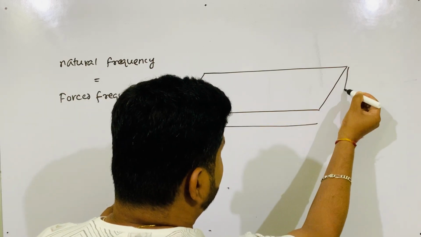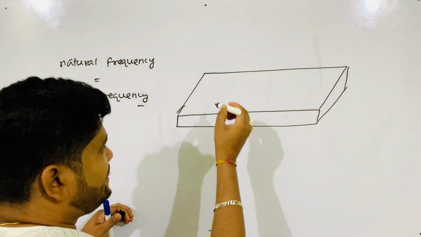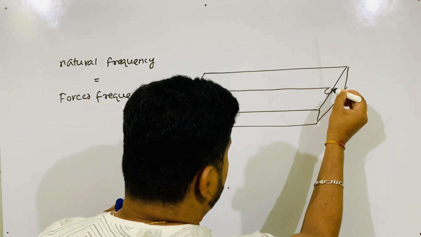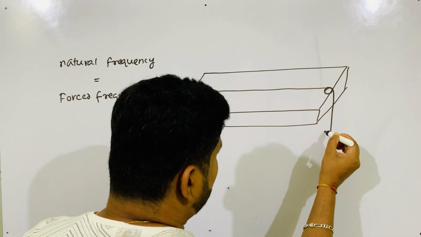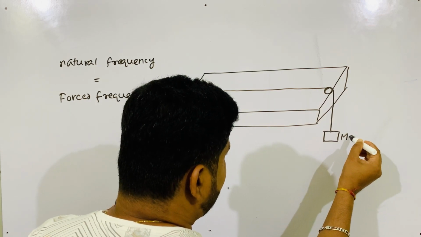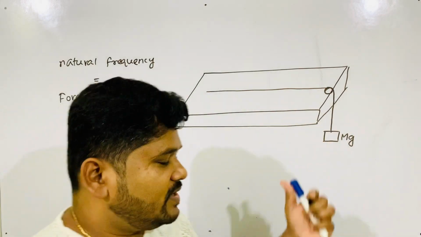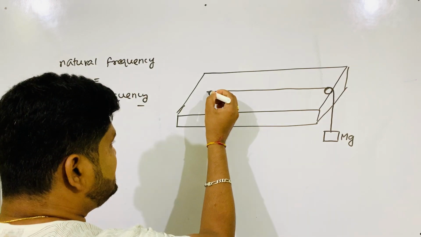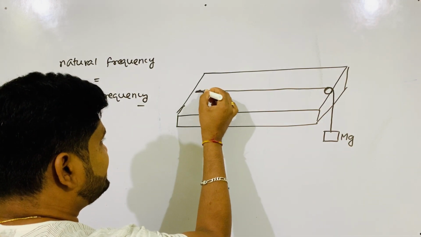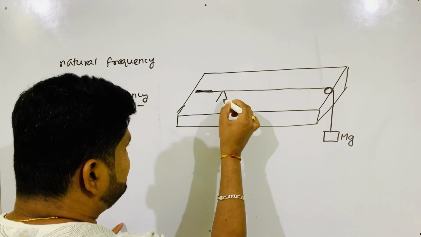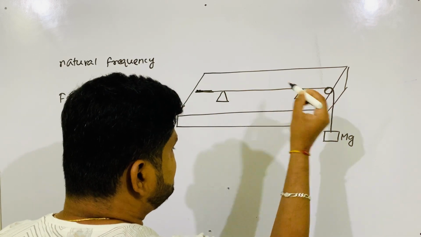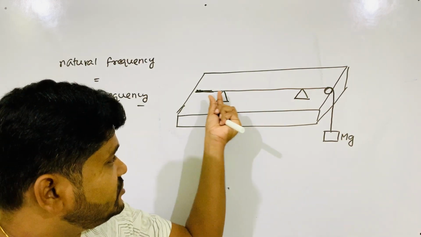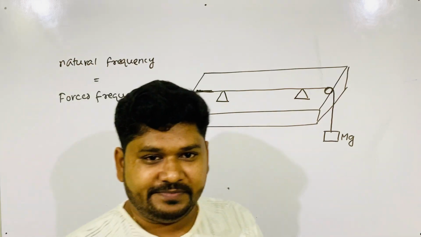This is the wooden board. Then one string is kept on a pulley here. Then it comes down and one weight, mass mg, is hung from it. And it is fixed at this end. The string is supported by these wooden structures.